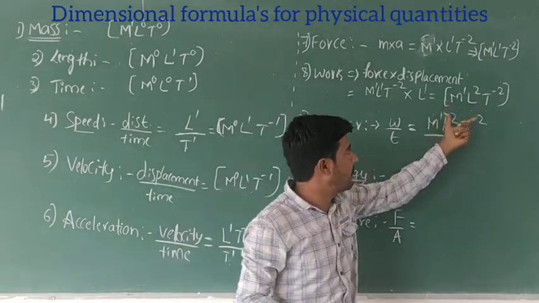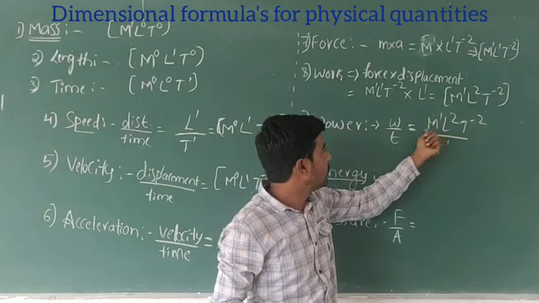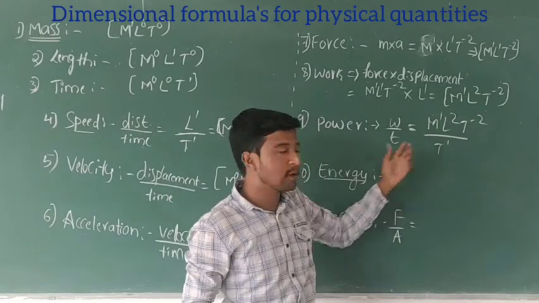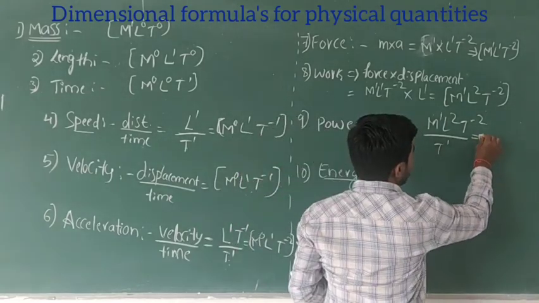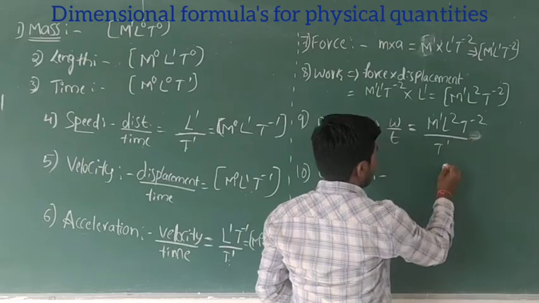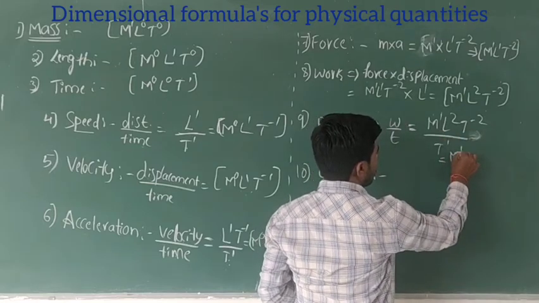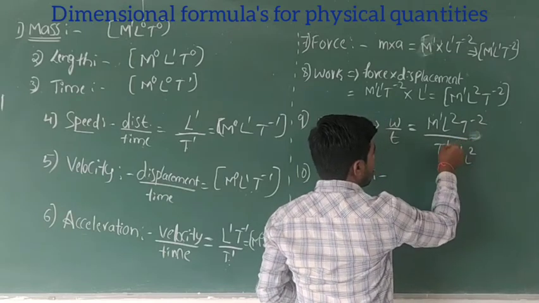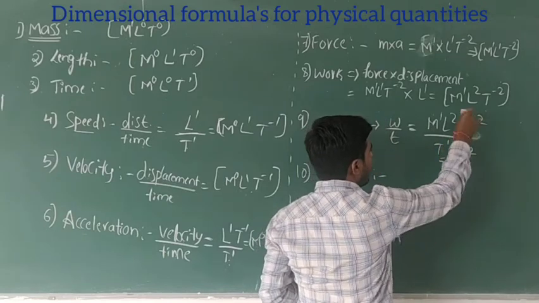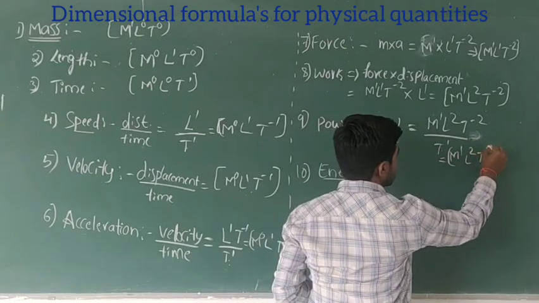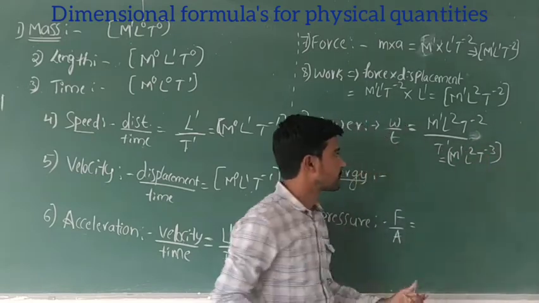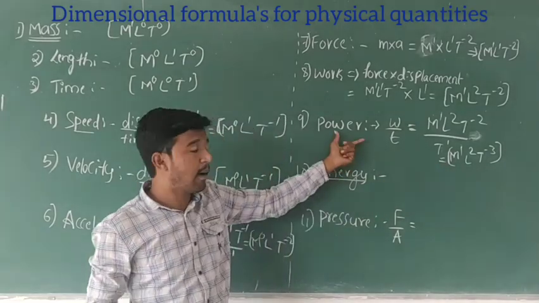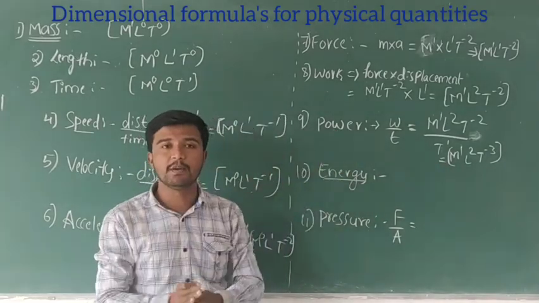So we already have work here, divided by time. Here I will write M power 1, L power 2 and t power minus 2 minus 1, so minus 3. Right? This is the dimensional formula of power. It's very easy. It's a maths thing.